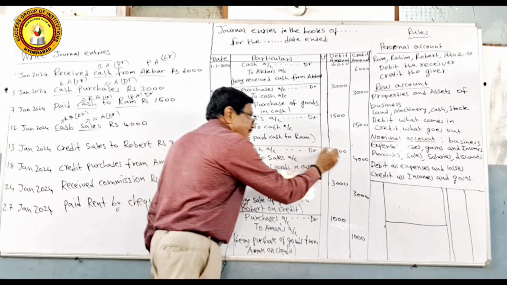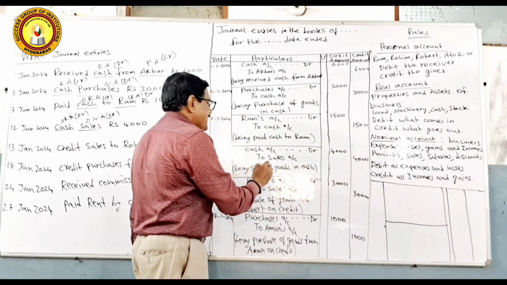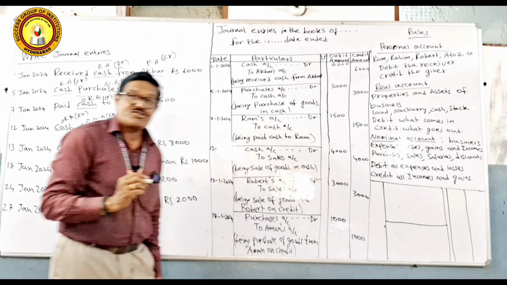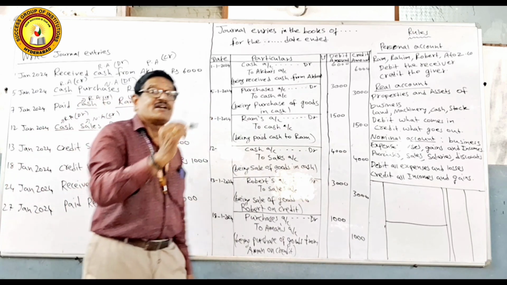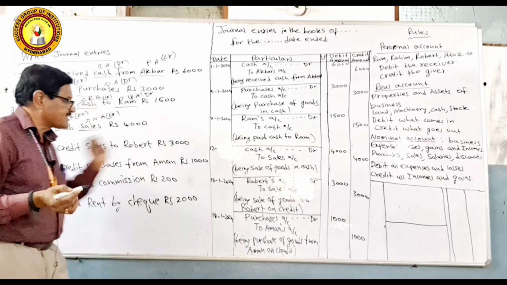12/1/2024. Cash account debit 4,000 to sales account 4,000. Being sale of goods in cash. You are making sales in cash. We can sell goods on credit also, that we will see later.